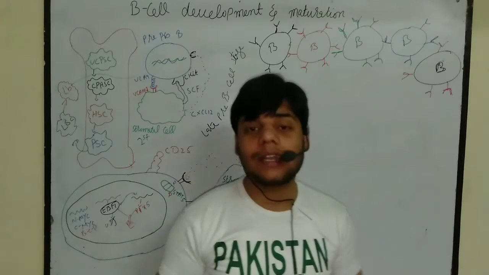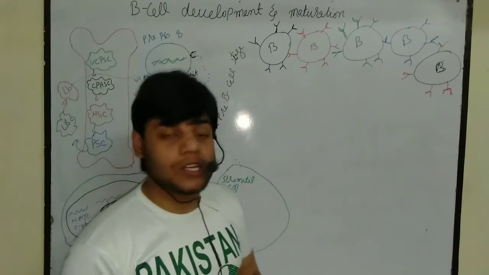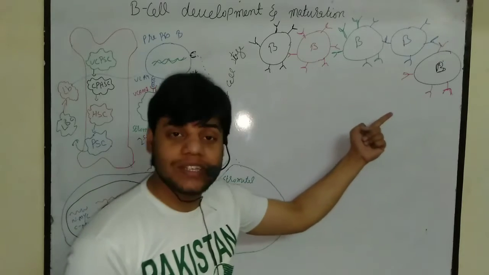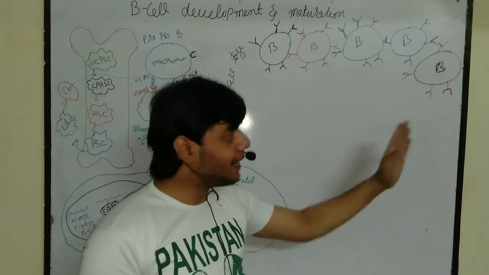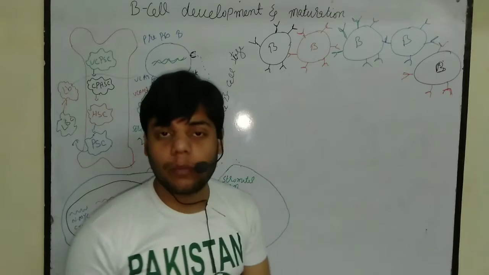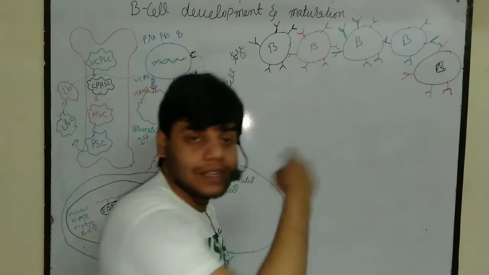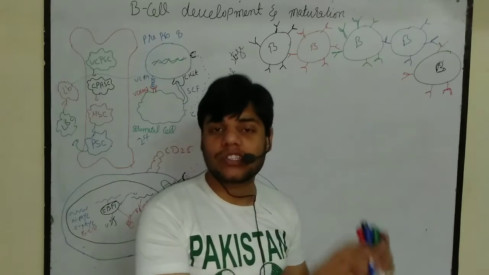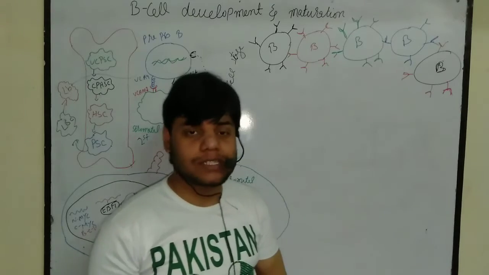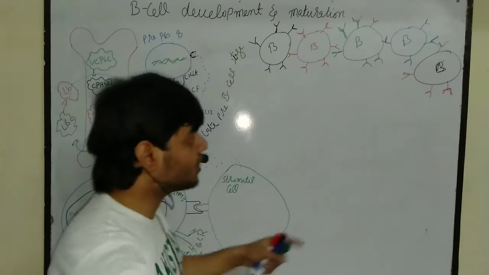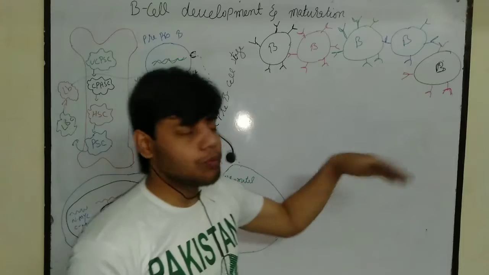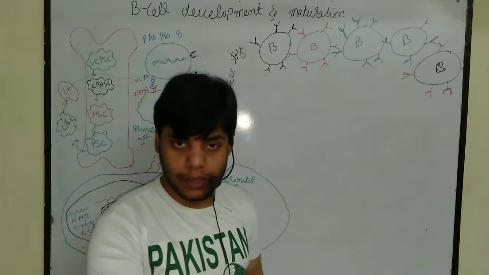And in T cell maturation, we talked that for the maturation of the T cell, it requires the macrophages. In simple language, we can say that macrophages are actually the teachers of the T cell. They guide the T cell. They educate the T cell. And in the previous video we talked that T cells mainly mature inside the thymus, which acts as a university or college. And for B cell maturation, in simple language for B cell education or B cell graduation, it needs the lymphoid organ or the bone marrow. Okay, so from there it will be matured, trained or educated.